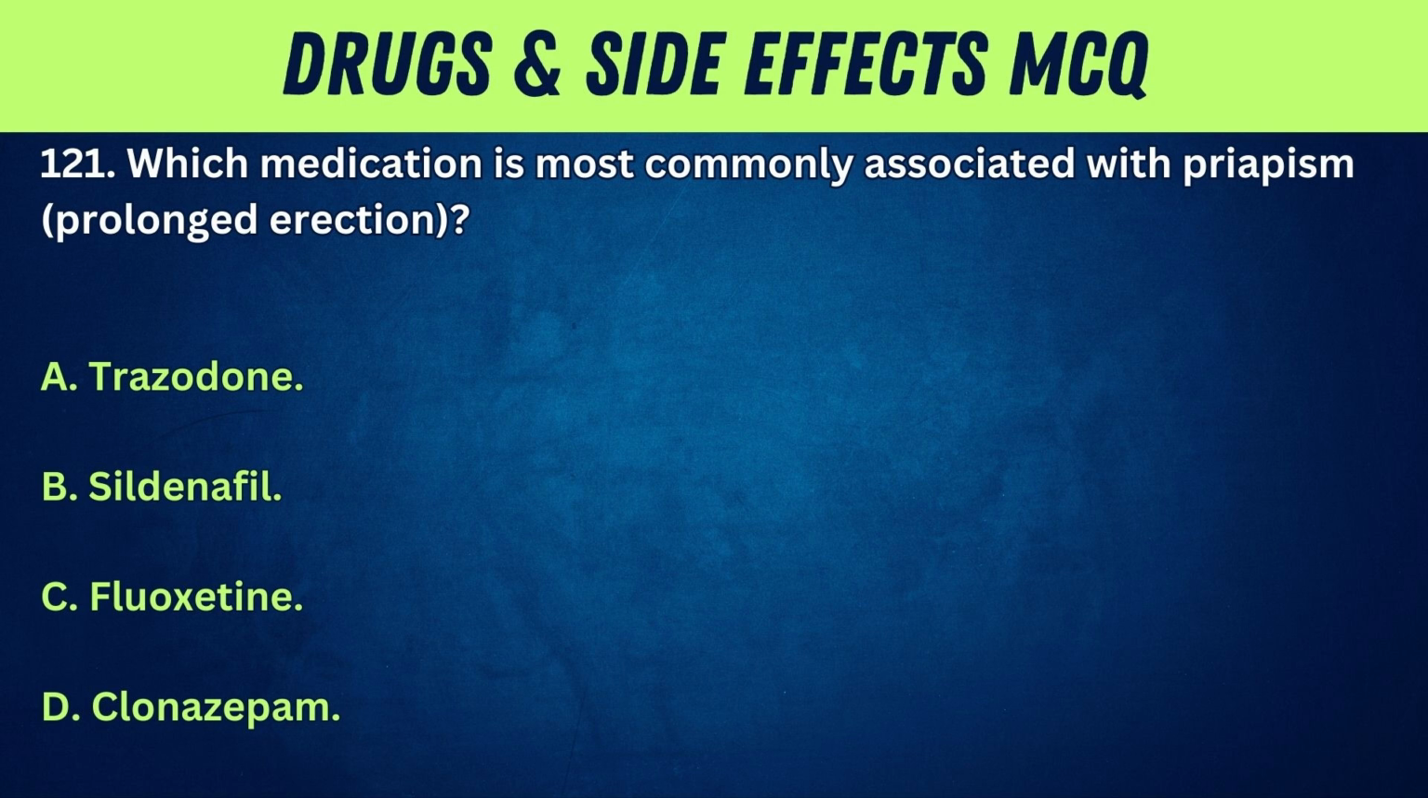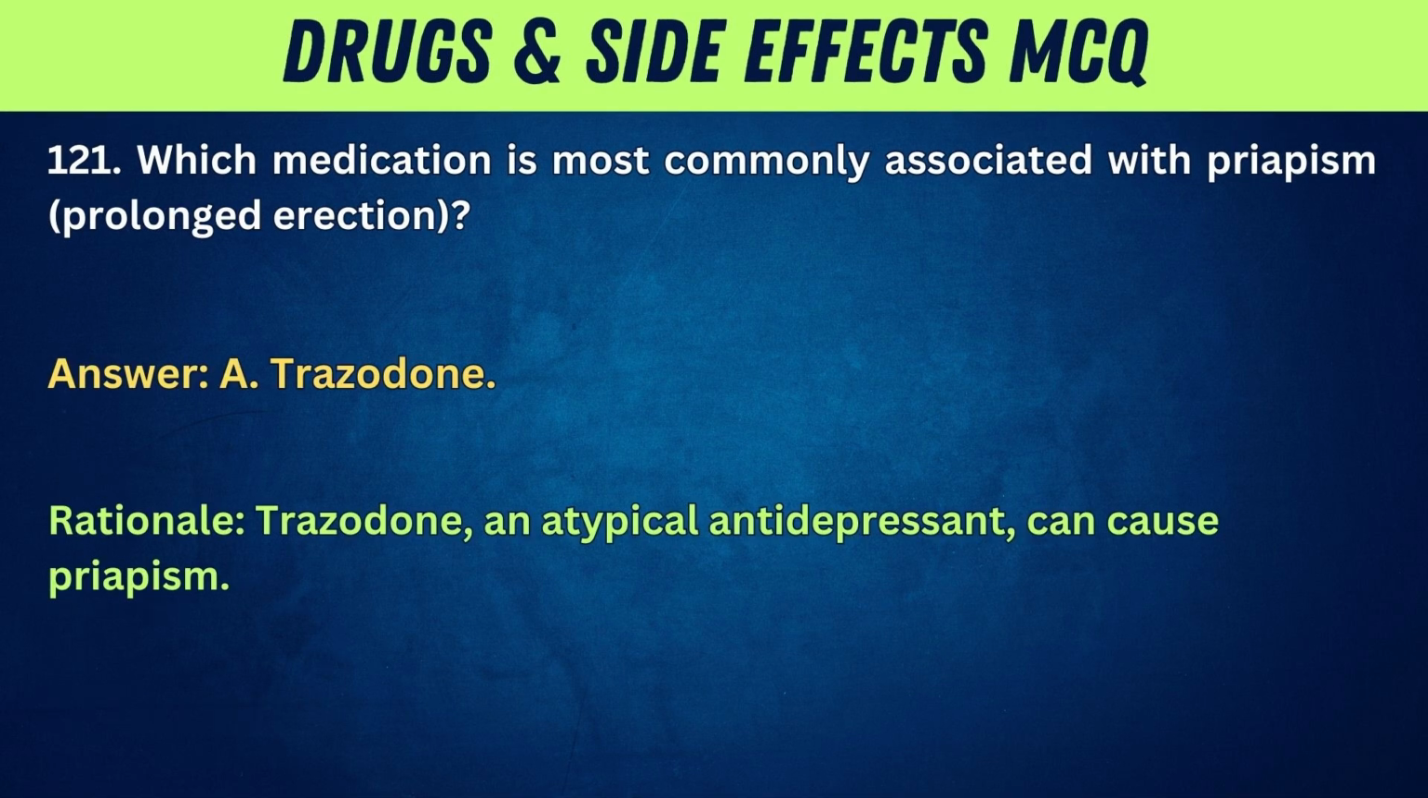121. Which medication is most commonly associated with priapism, prolonged erection? A. Trazodone. B. Sildenafil. C. Fluoxetine. D. Clonazepam. Answer: A. Trazodone. Rationale: Trazodone, an atypical antidepressant, can cause priapism.